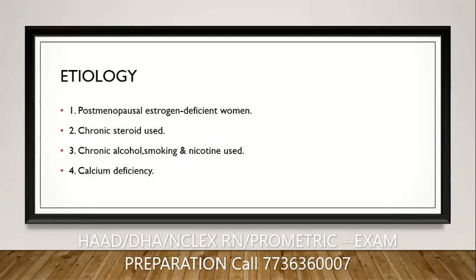And the person who has been using alcohol, smoking and nicotine. The consumption of these substances reduces calcium absorption. And